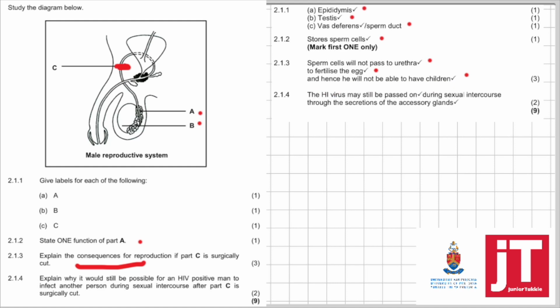2.1.4. Explain why it would still be possible for an HIV positive man to infect another person during sexual intercourse after part C is surgically cut. Now we know the HIV virus is passed on during sexual intercourse, and it's passed on in the body fluid, meaning it's passed on in the secretions from the accessory glands. So you can still infect his partner.